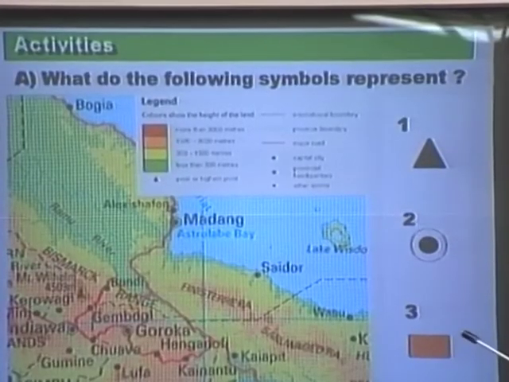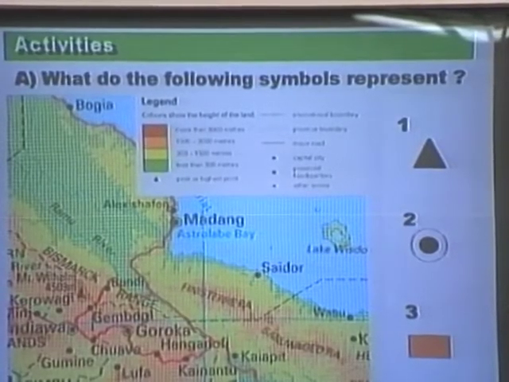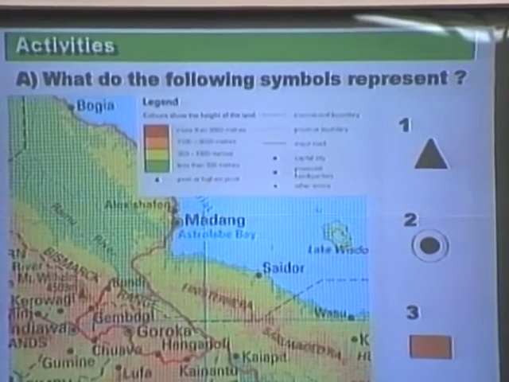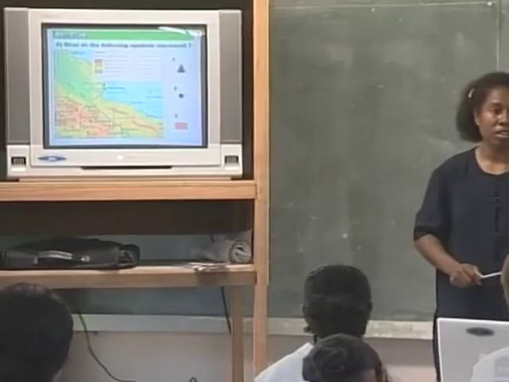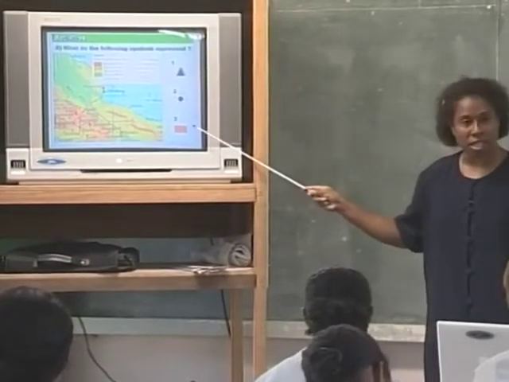The color represents 1,500 to 3,000 meters above sea level. Okay, good. We are looking at height above sea level, which is between 1,000 to 3,000 meters. We double check? We happy with that? Okay, so if you look at your map, the map of Papua New Guinea, any area that is in dark brown color, those are areas which are between 1,000 to 3,000 meters above sea level. That's what the brown shading represents.